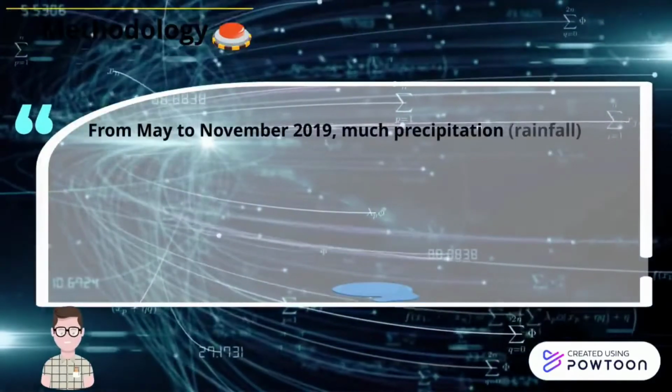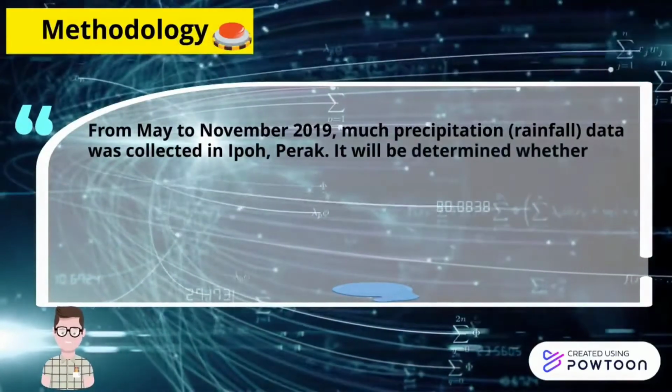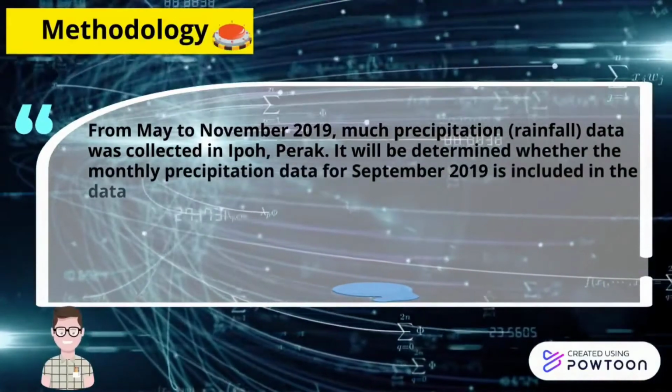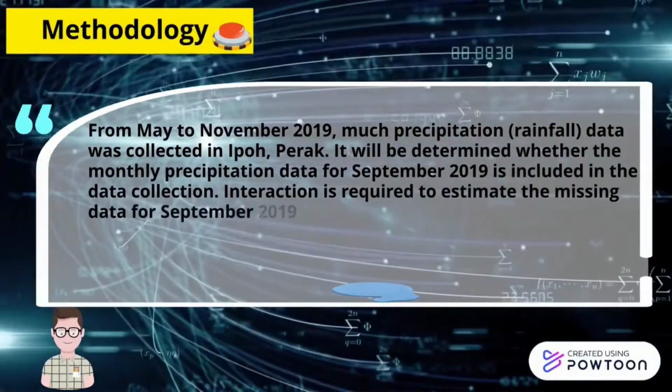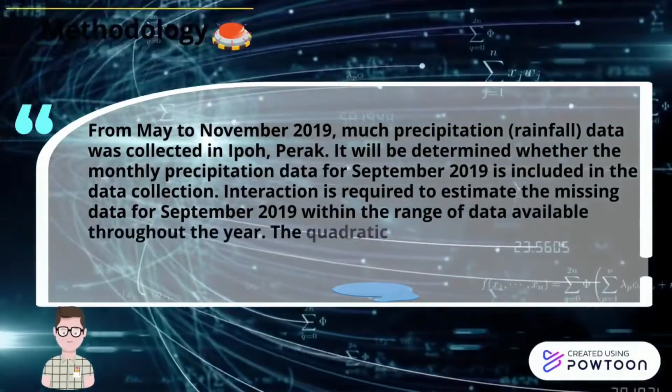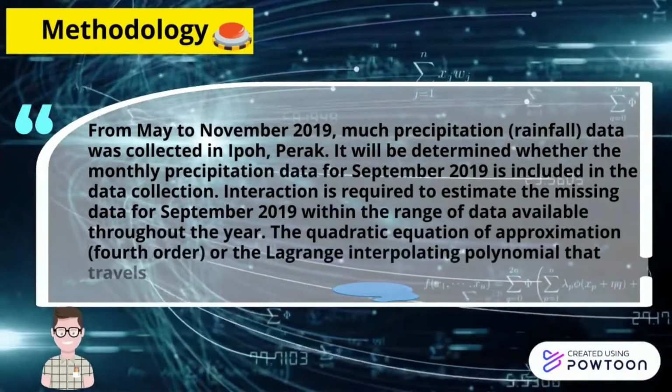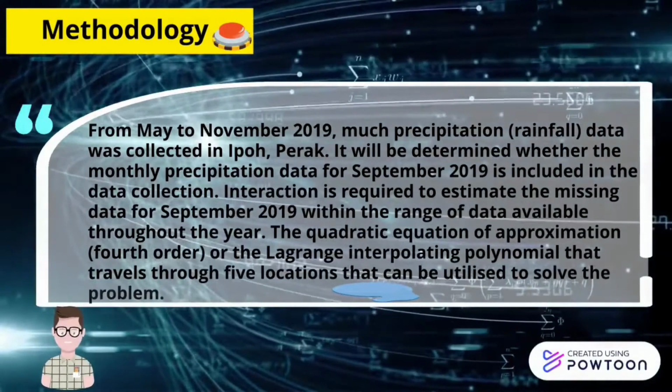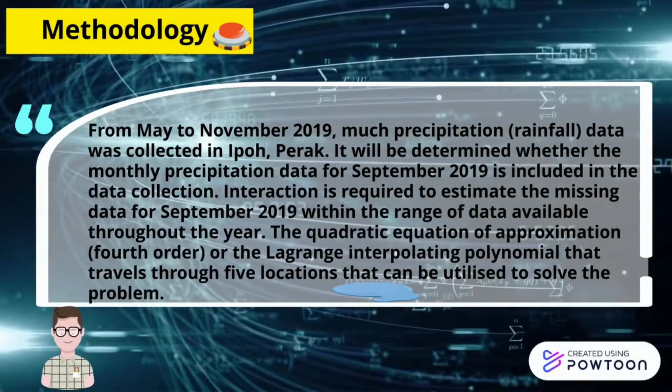Methodology and calculation. From May to November 2019, mass precipitation rainfall data was collected in Ipoh, Perak. It will be determined whether the monthly precipitation data for September 2019 is included in the data collection. Interpolation is required to estimate the missing data for September 2019 within the range of data available throughout the year. The quadratic equation of approximation, fourth order, or the Lagrange interpolating polynomial that travels through the 5 locations can be utilized to solve the problem.